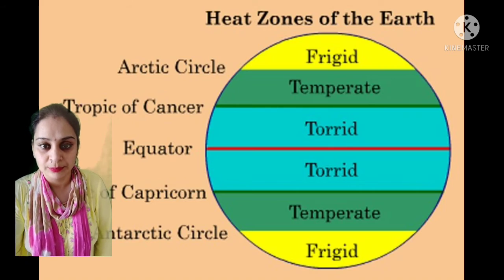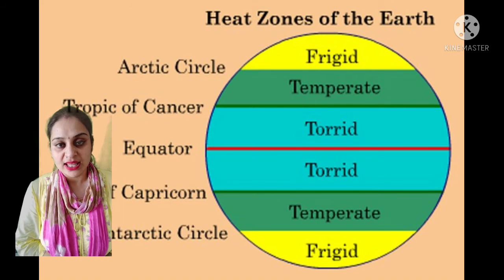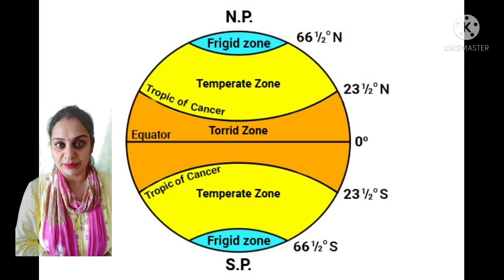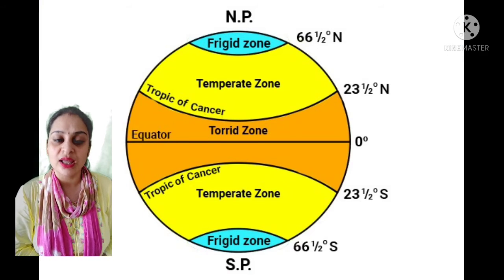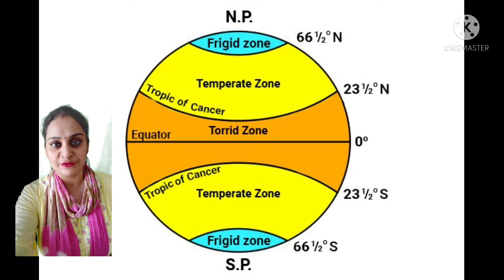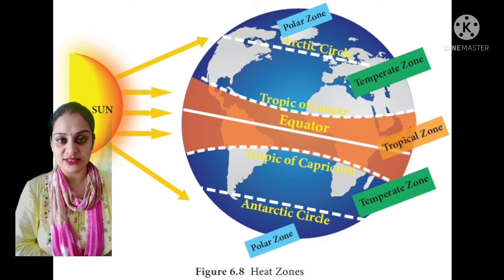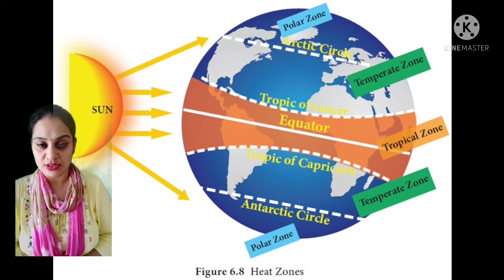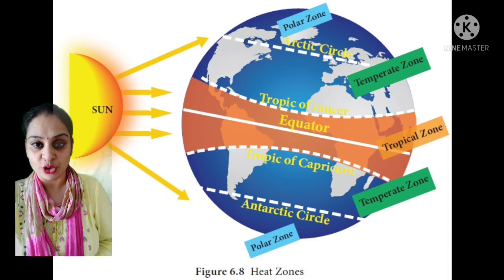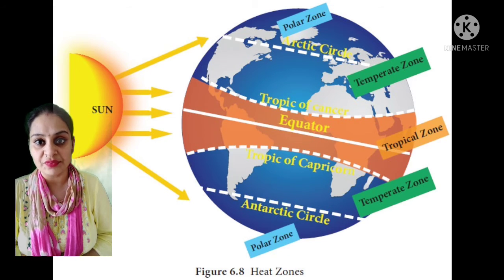Moving to the next topic, which is the heat zones of the earth. The earth is divided into three different zones on the basis of climate. The first zone is the torrid zone, the second zone is the temperate zone, and the third zone is the frigid zone. So starting with the first zone, which is known as the torrid zone, this zone lies between 23.5° north, Tropic of Cancer, and 23.5° south, Tropic of Capricorn.